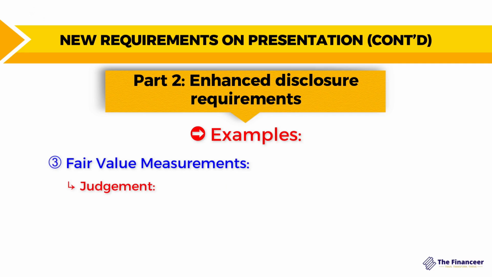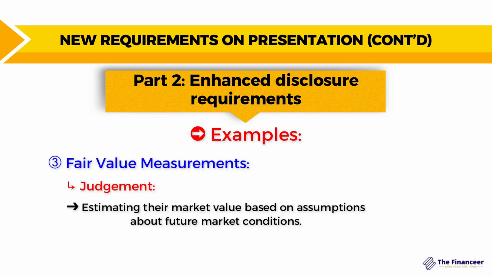Another example for the critical accounting judgment under IFRS 18 will be related to the fair value measurement. Some assets and liabilities require fair value measurement, which involves estimating their market value based on assumptions about future market conditions.